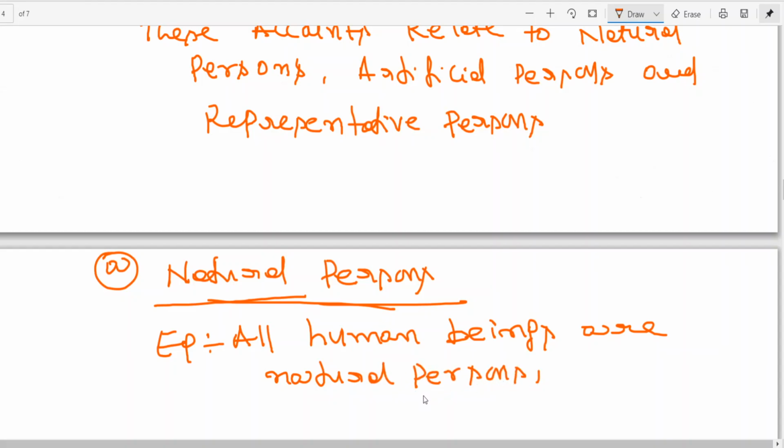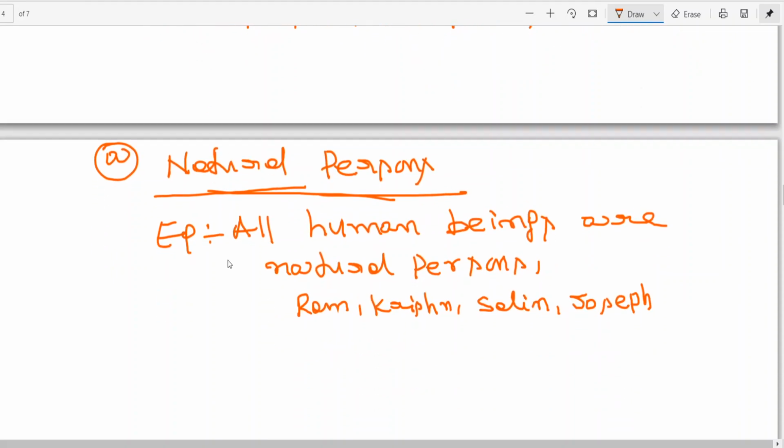All human beings, you and me, anybody like Ram, Krishna, Salim, Joseph, Lalita, Kumari, etc. They all come under the category of natural persons.